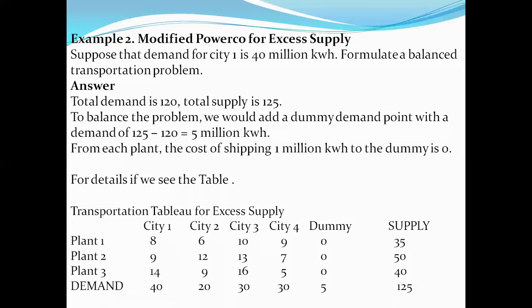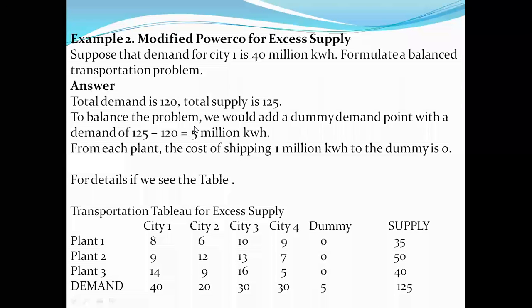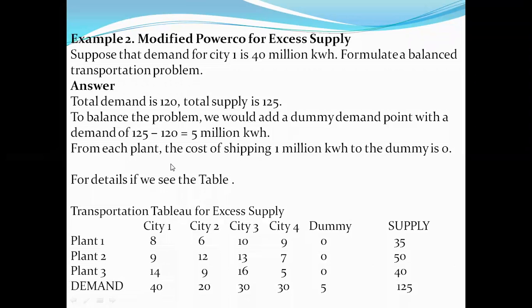And second condition is the difference or deviation existing within the plant. Hence, from each plant there is an existing scenario here. The cost of shipping 1 million kilowatt to the dummy is zero.